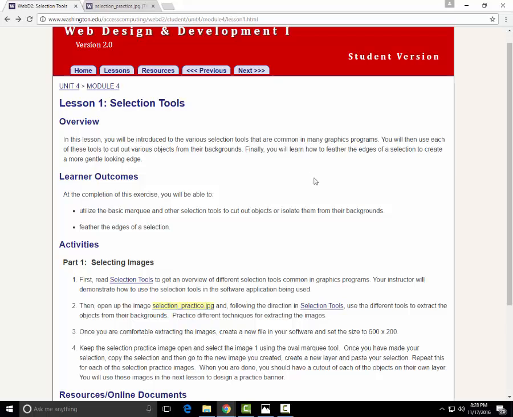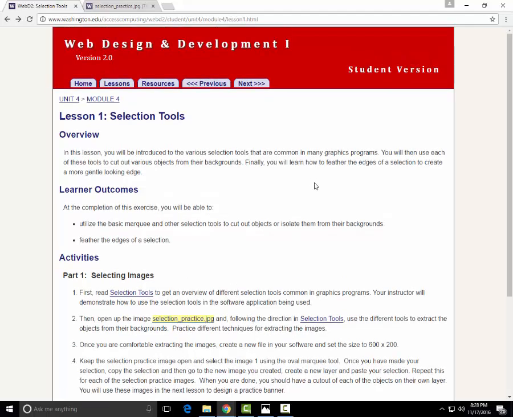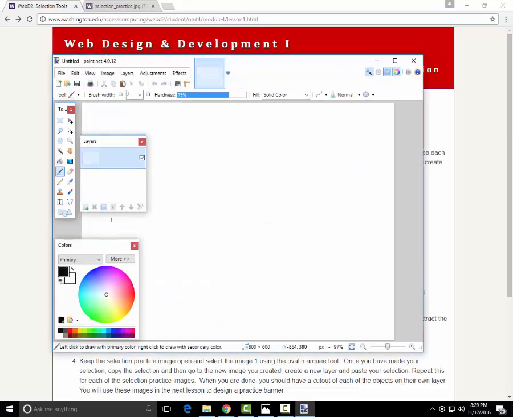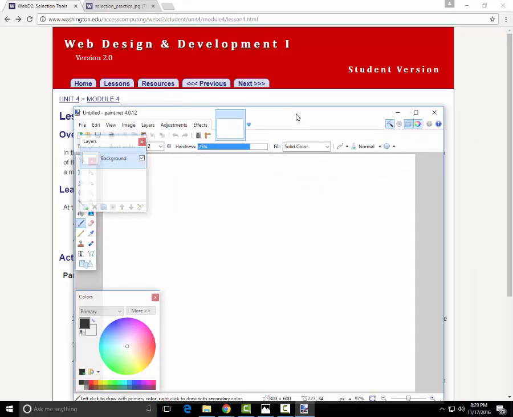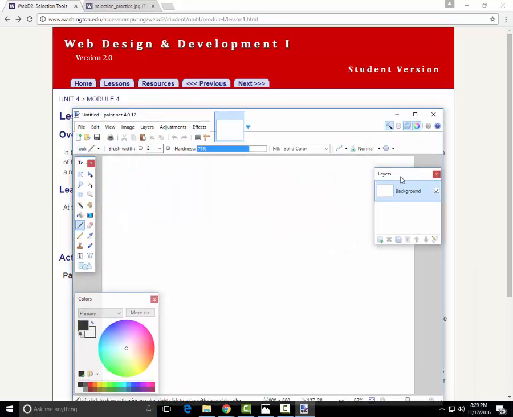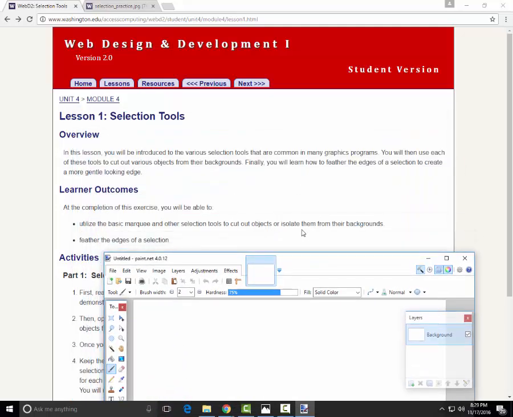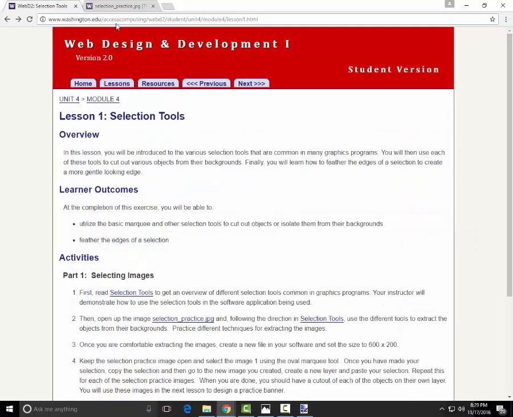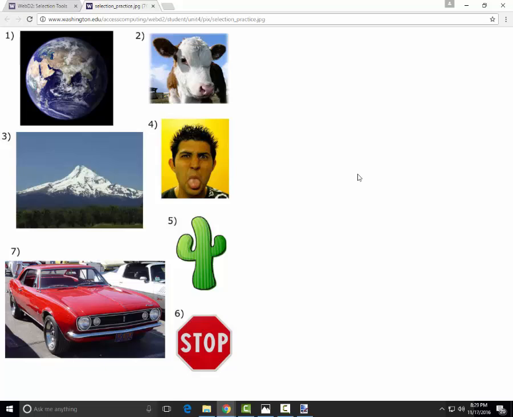Okay, so we're back here. For this, you should have your lesson up to Unit 4, Module 4, Lesson 1, and you should have paint.net open. We're going to open up paint.net. Okay, so this has it. Now what we need to do is get this set of original images here and open it up in paint.net.